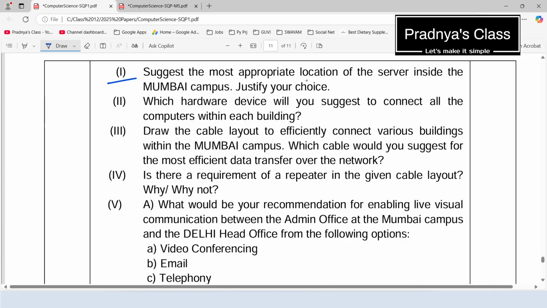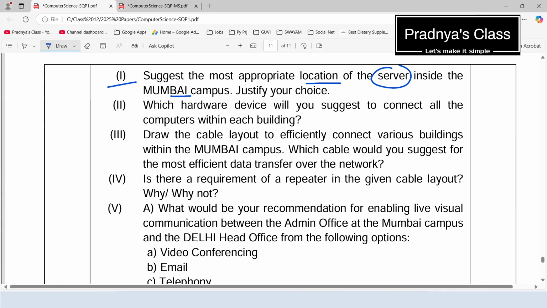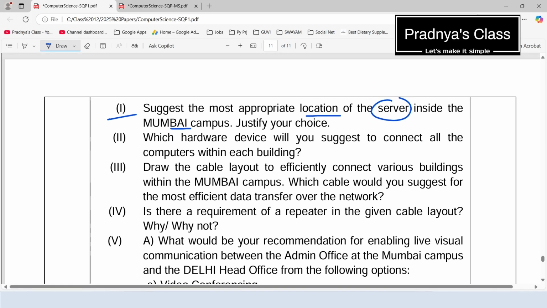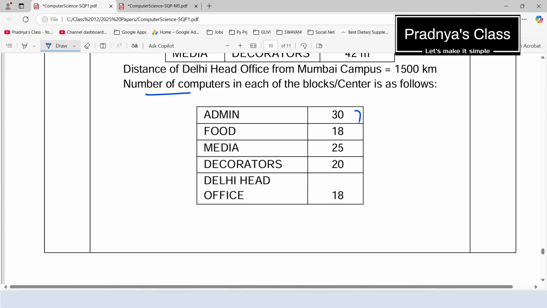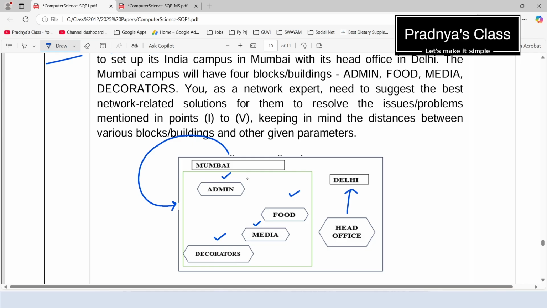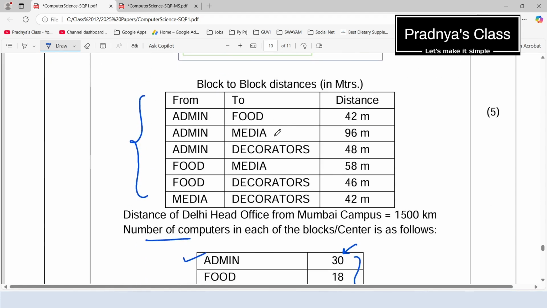Suggest the most important location of the server inside the Mumbai campus. When we want to decide which block will be the server, then we should check the number of computers. Out of this we can see that the admin block has the maximum number of computers. So it will be the server. So look at the blocks in the Mumbai campus. Admin block will act as a server because it has more number of computers. Alright, let's move ahead and check the second question now.